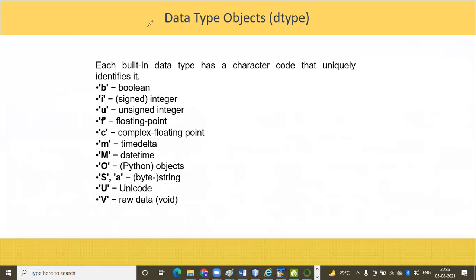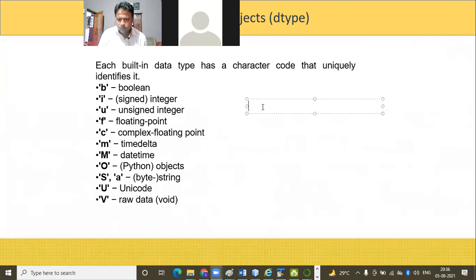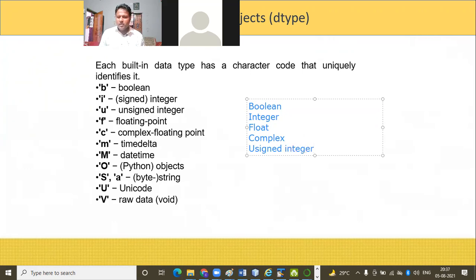Again, I categorize all the data types: Boolean data type, integer type, float type, complex type, then unsigned integer.